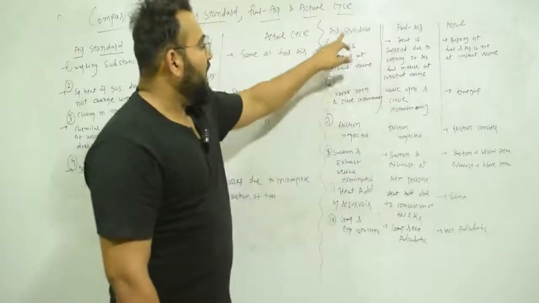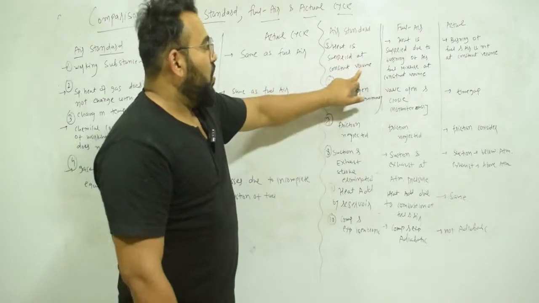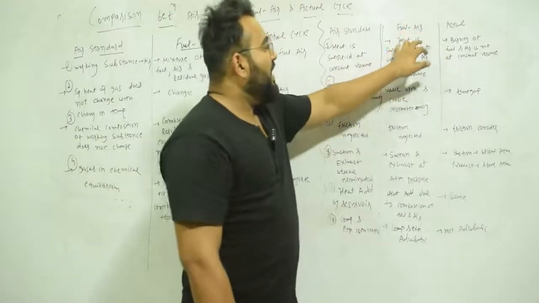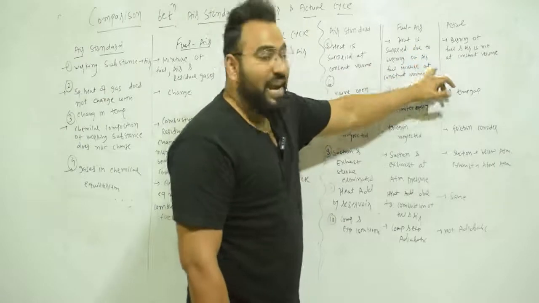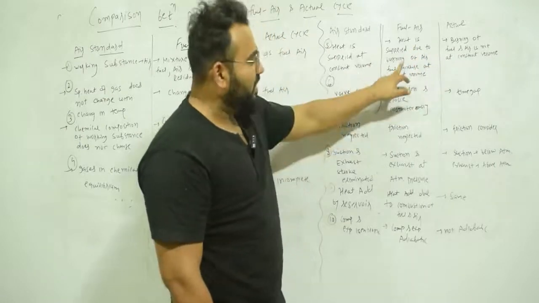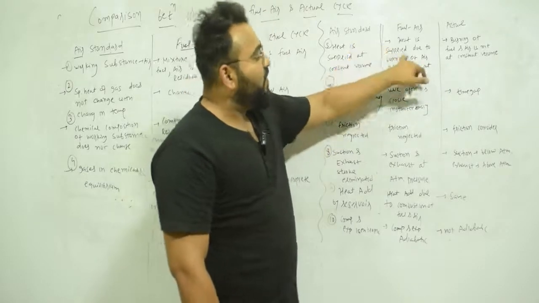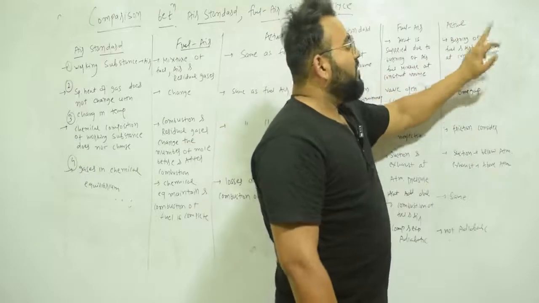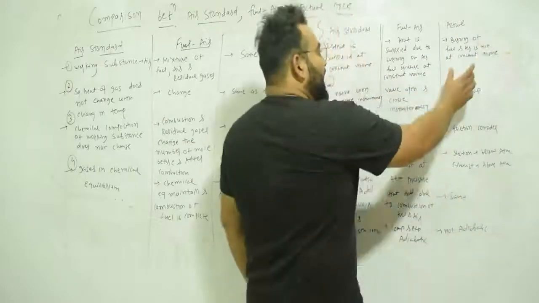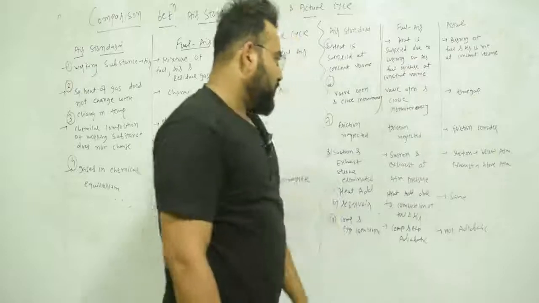So fifth point, in air standard heat is supplied at constant volume. In fuel air heat is supplied due to what? Due to burning of air and fuel mixture at constant volume. Here it is constant volume, here it is constant volume, but here just air, here fuel and air both. And in actual cycle burning of fuel and air is not at constant volume.